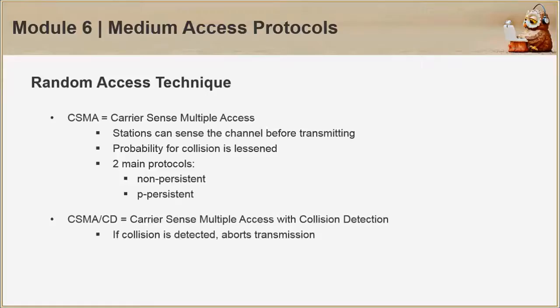In P-persistent though, if the channel is sensed as busy, it waits till the channel is idle and then transmits immediately with probability p. A variant of it is the one persistent. Here the probability of it transmitting immediately once the channel is idle is equal to 1, which is always, making it a greedy algorithm.